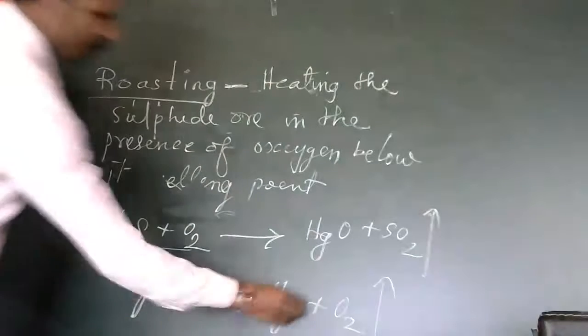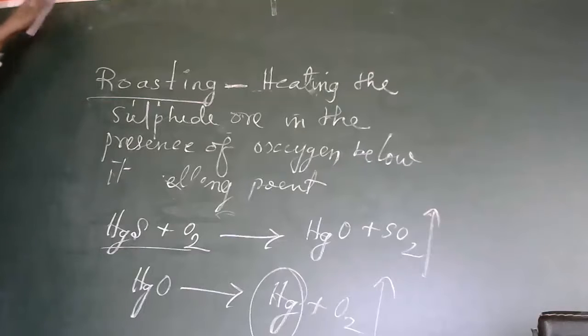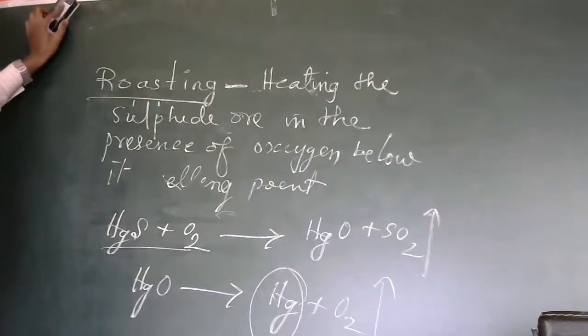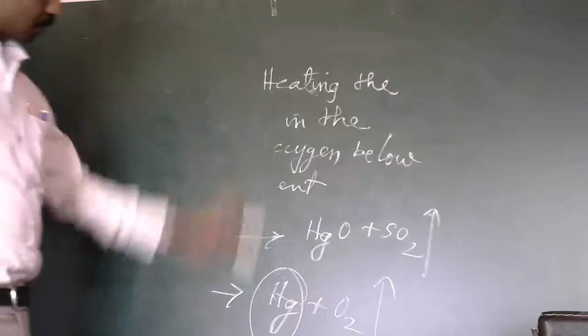So here, see, mercury is available now. Mercury is in its purest form. So this is the roasting method. Roasting method we use. I told you this is usually used for low reactive metals. This is there in the textbook. Go through the textbook, our PDF notes, whatever it is.